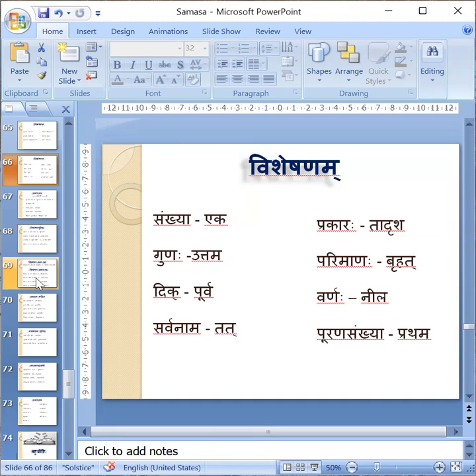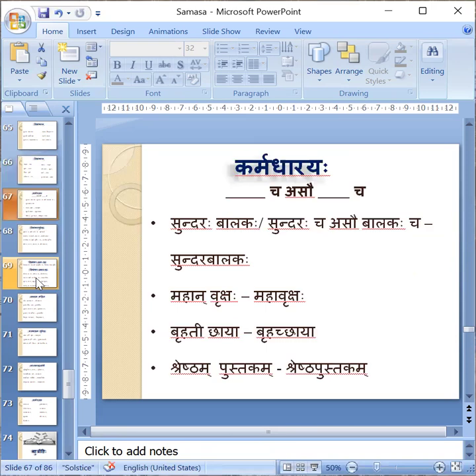All the gunas will be Visheshanas. Therefore, all the explanations which are given will become Visheshana, and there we can have this Samasa. Example, Mahan Vrikshaha, Mahavrikshaha. I think we have discussed Visheshana Visheshya last class, not the Karmadharaya Samasa.